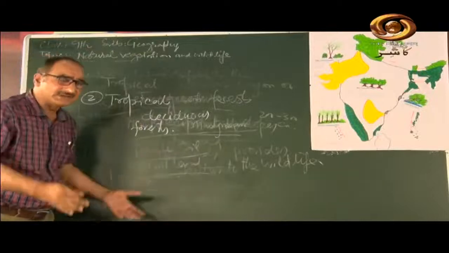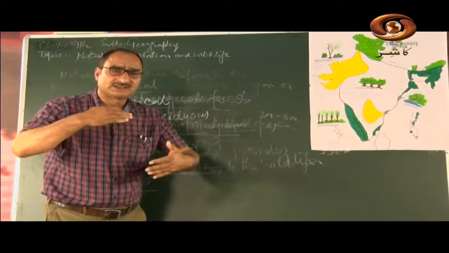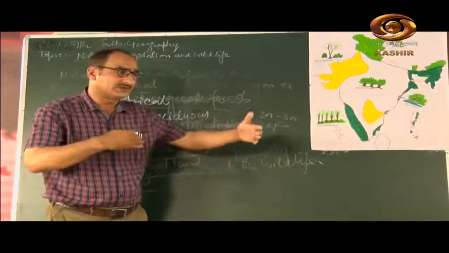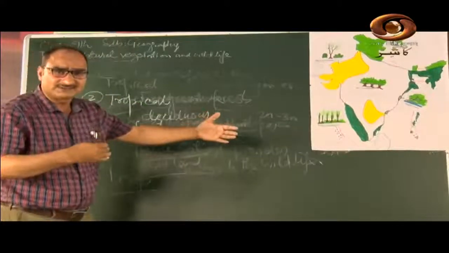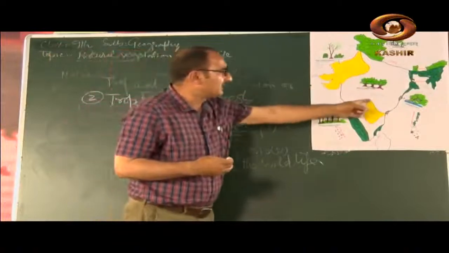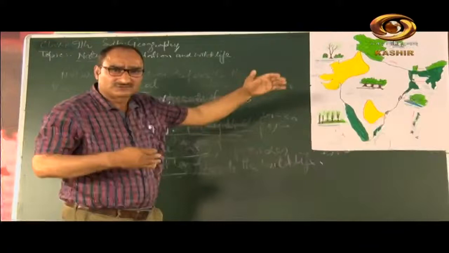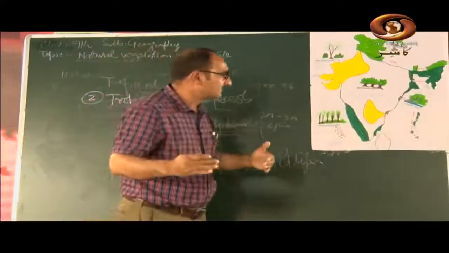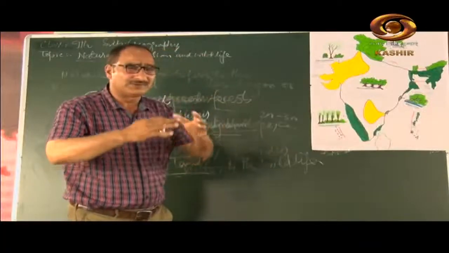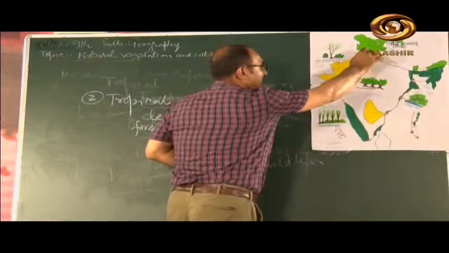In tropical deciduous forests, there is a definite time for trees to shed their leaves. Within 6 to 8 weeks, these trees shed their leaves in the summer season. That is why it is called tropical deciduous forests. Tropical deciduous forests are the most widespread forests, spread throughout India. I have shown here this white portion.